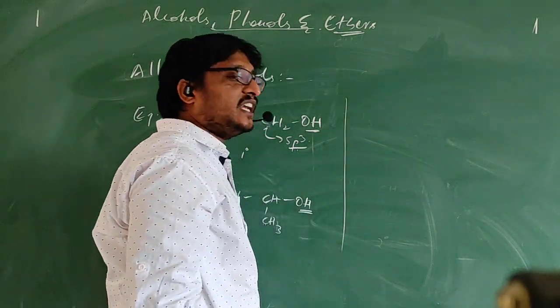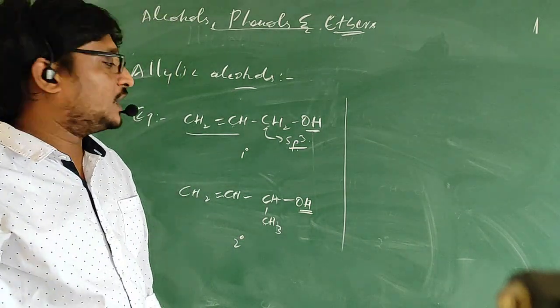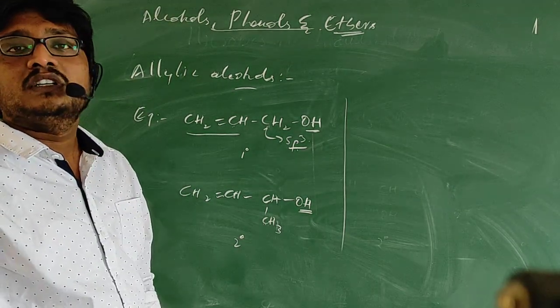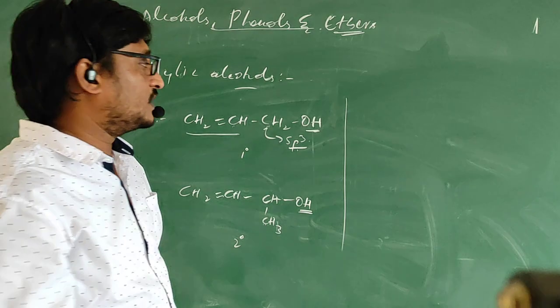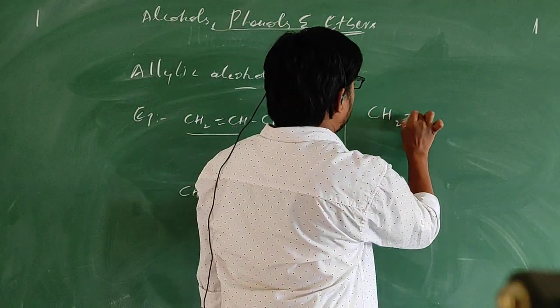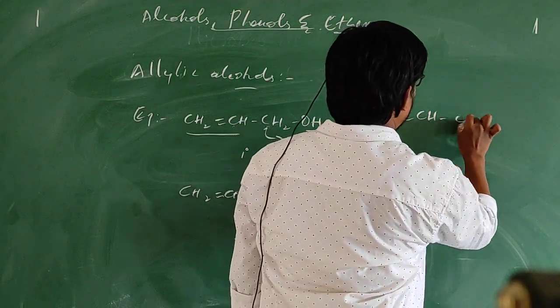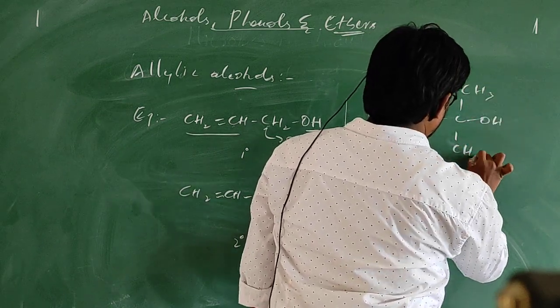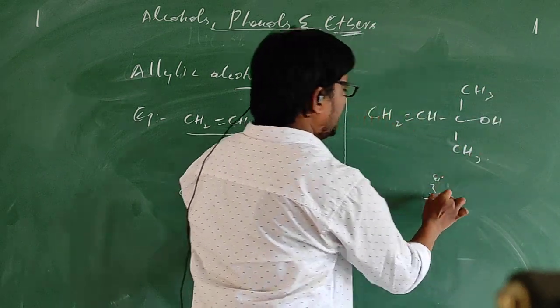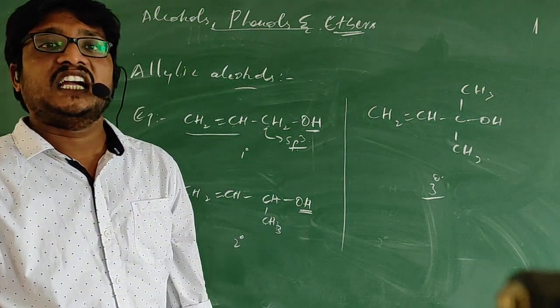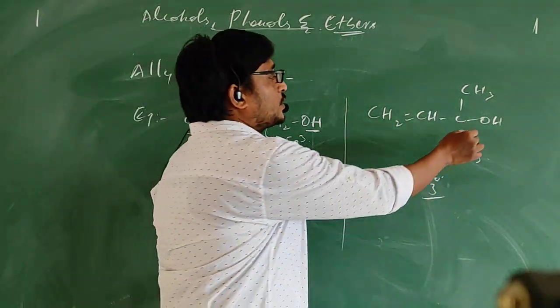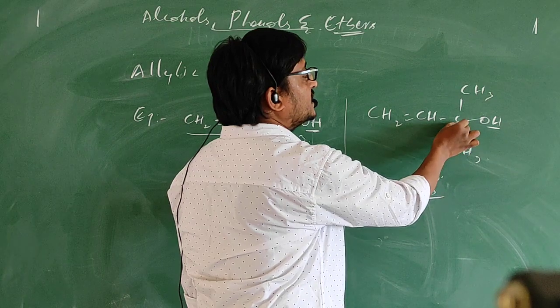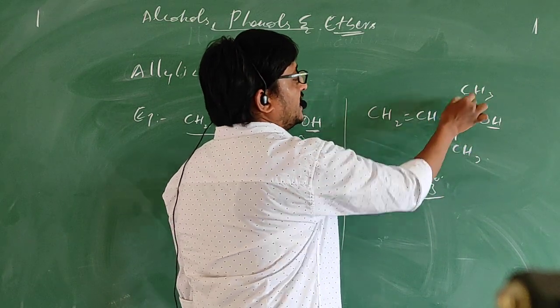Next, tertiary allylic alcohol means the OH group attached carbon should get attached to three other carbons. In this way. So it is a tertiary allylic alcohol. The OH group got attached to the carbon and this carbon got attached to three other carbons.